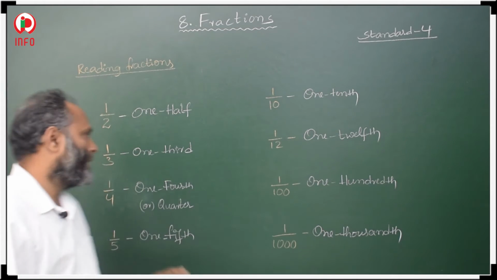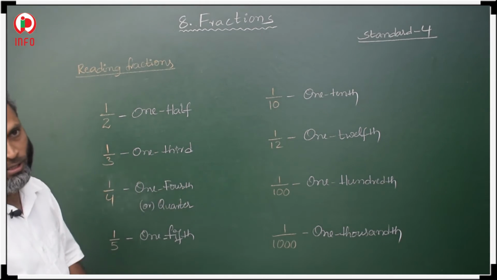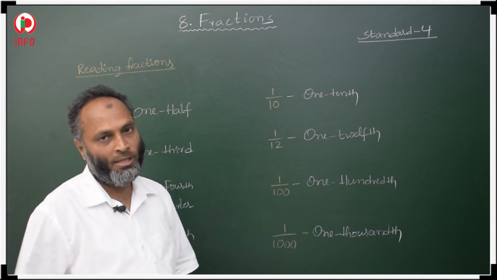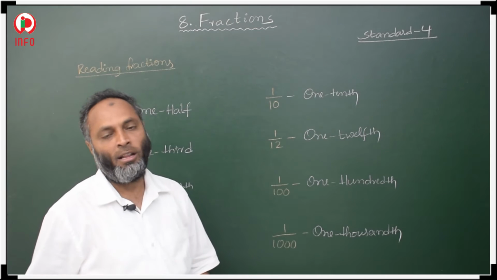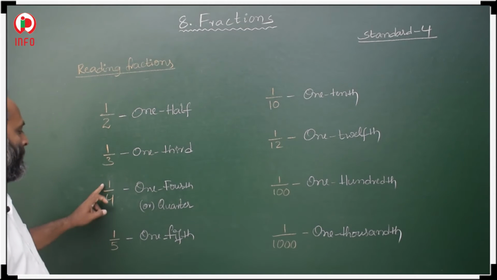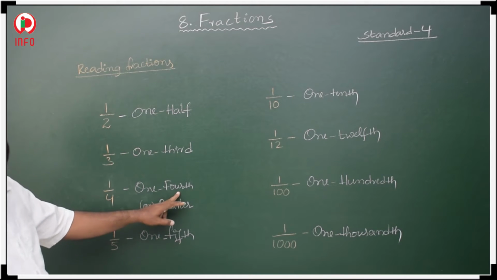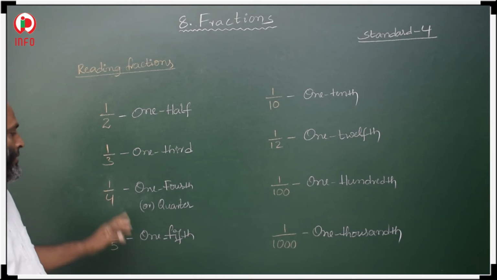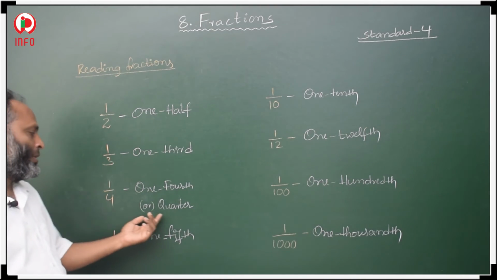Here, 1 by 3, how to read this 1 by 3? 1 third. 1 third and 1 by 3 are the same. It is your wish: if you want to read 1 by 3, or otherwise 1 third, both are correct. Next, 1 fourth, or 1 by 4. 1 fourth is correct, 1 by 4 is also correct, or one more, quarter.